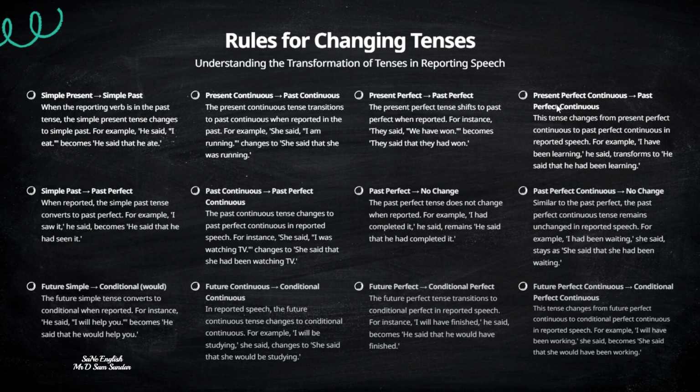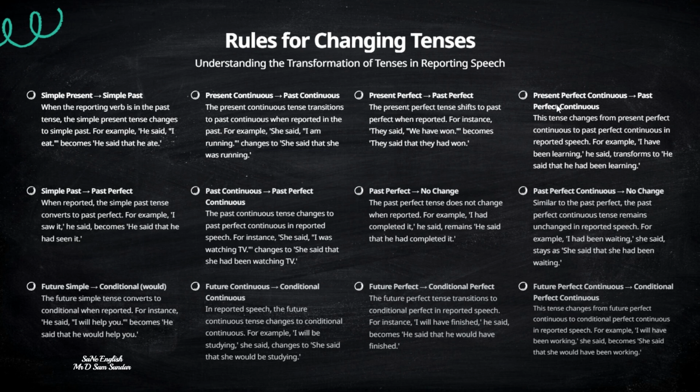The third one in the present forms is present perfect, which gets converted to past perfect. For example, Vishnu said, I have bought a laptop. Vishnu said that he had bought a laptop. Have bought becomes had bought to indicate a completed action in the past. Present perfect continuous gets converted to past perfect continuous. Munir said, I have been learning English. Munir said that he had been learning English. This is how you will convert the sentence.